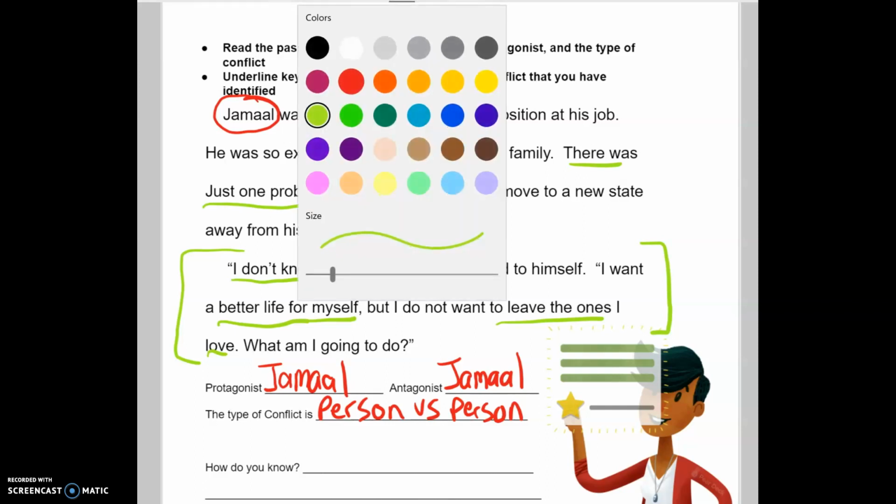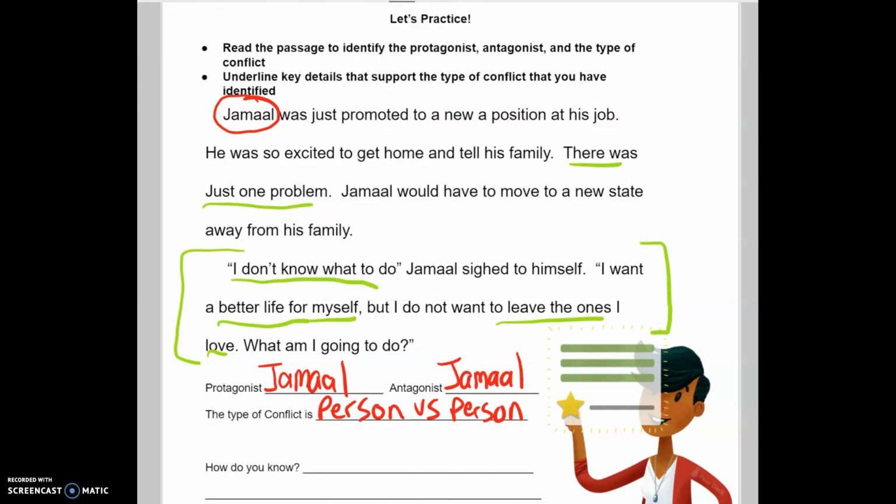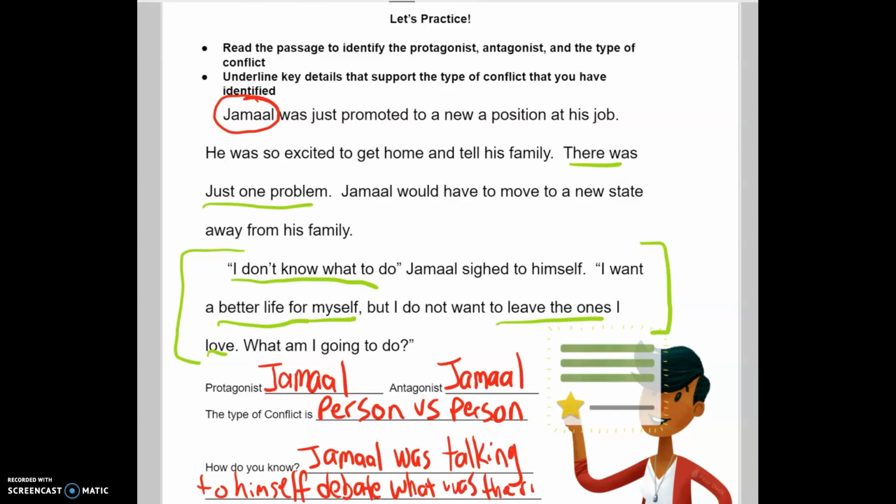So we could write in: Jamal was talking to himself, debating what was the right thing to do.